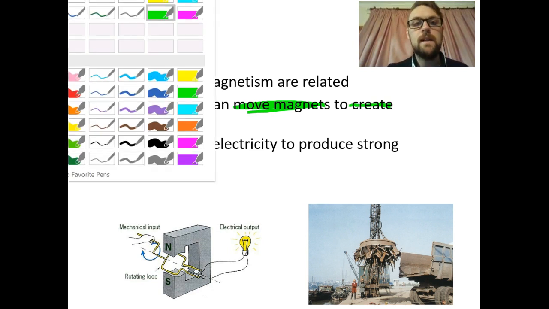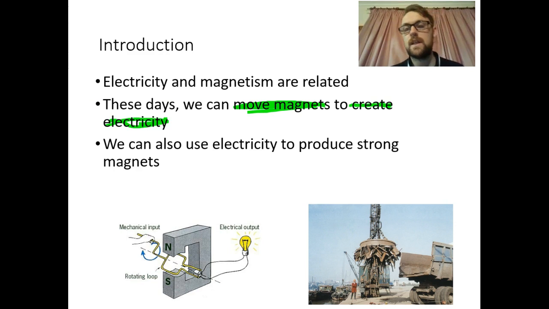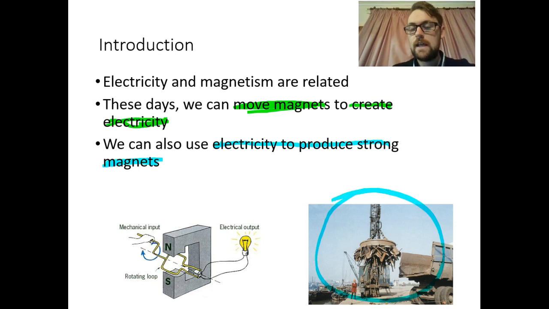Now, on the flip side, if we can use magnets to create electricity, we can use electricity to produce strong magnets. All right, these are called electromagnets, and you can see down here, often used in dumps or car crushing yards to pick up metallic objects and move them around. Now, those magnets are created using electricity, and they're called electromagnets. But we'll see that a little bit later.